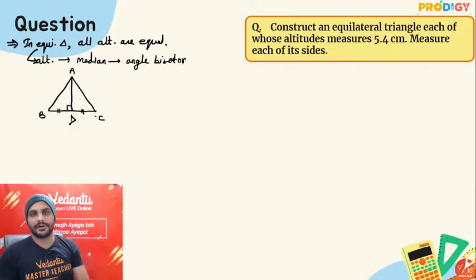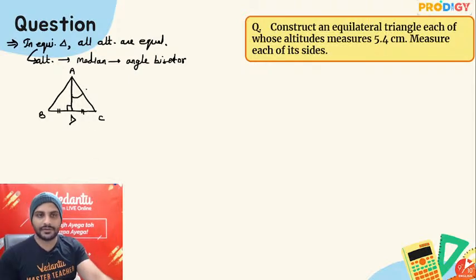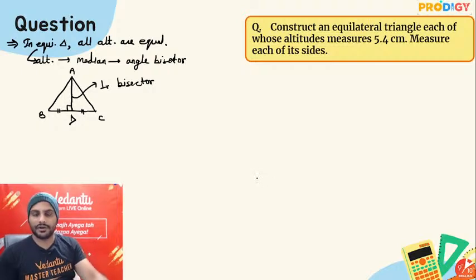It is perpendicular also, so I can say this is like a perpendicular bisector.